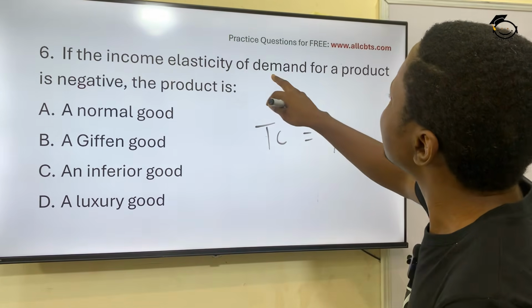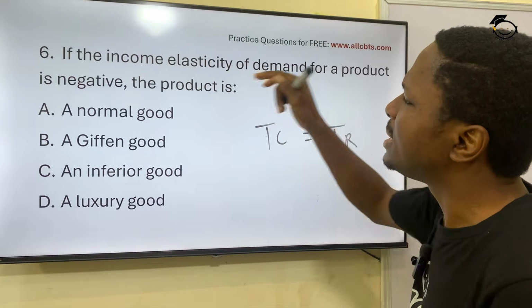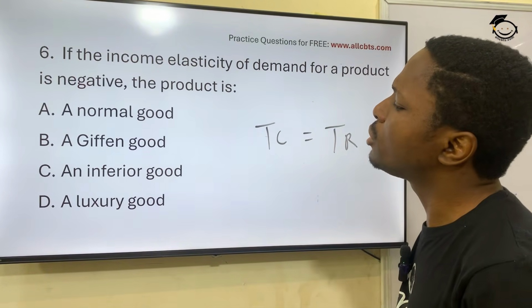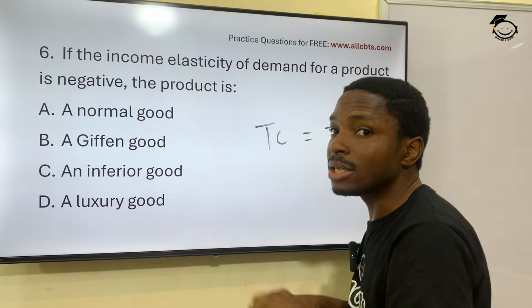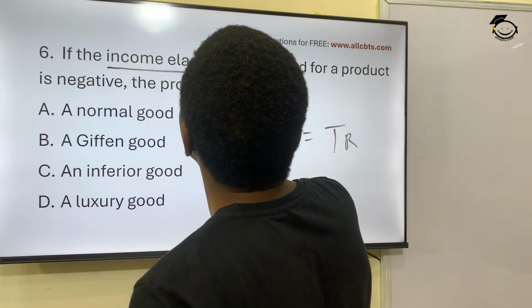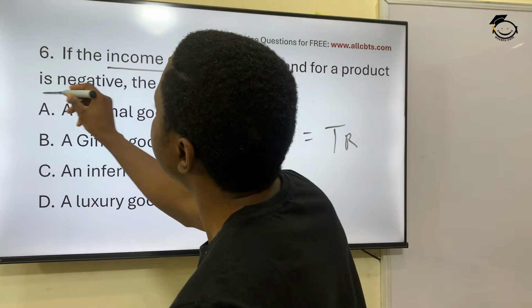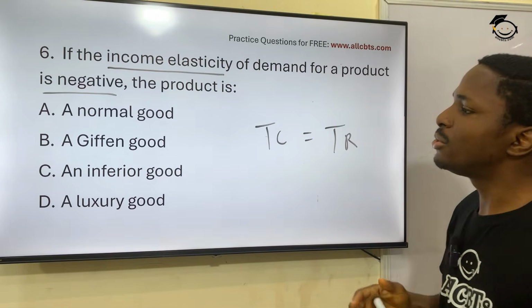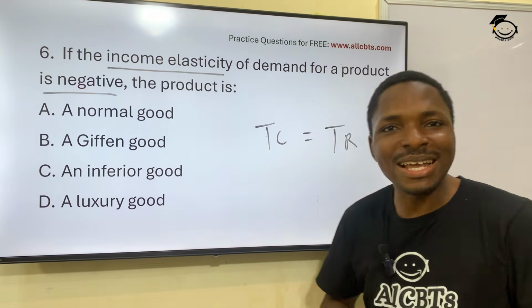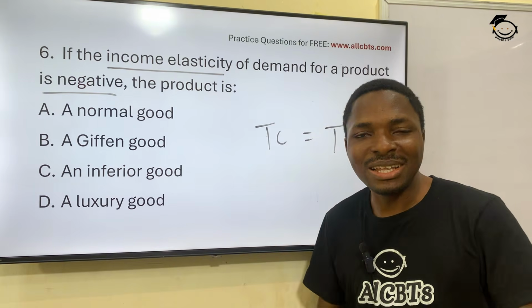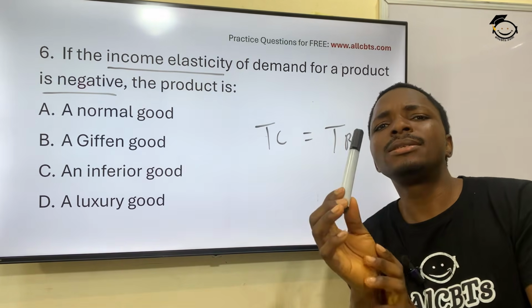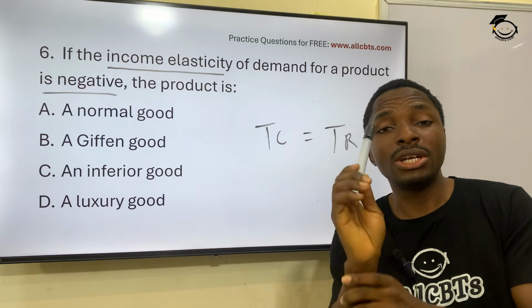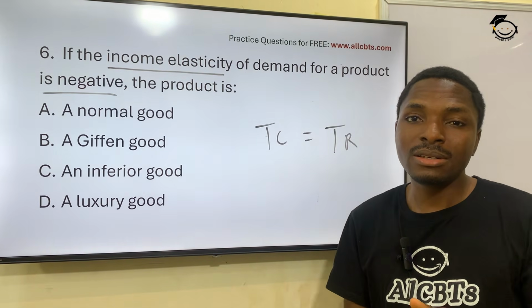If the income elasticity of demand for a product is negative, the product is what? The income elasticity, that's the key word. Income elasticity is what? Negative. The product is what? This is an interesting one too. Okay, I'll just break it down for you. So I buy this marker, 100 naira.